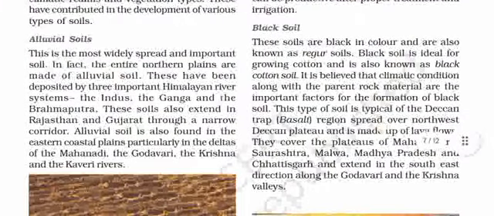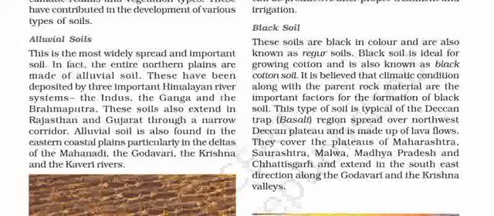Black soil. These soils are black in color and are also known as regur soils. Black soil is ideal for growing cotton and is also known as black cotton soil. It is believed that climatic conditions along with the parent rock material are the important factors for the formation of black soil. This type of soil is typical of the Deccan basalt region, spread over northwest Deccan Plateau, and is made up of lava flows.